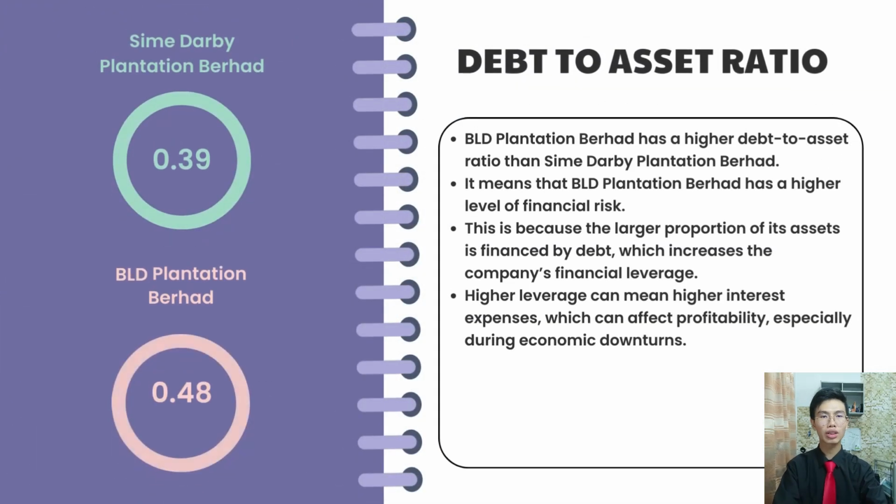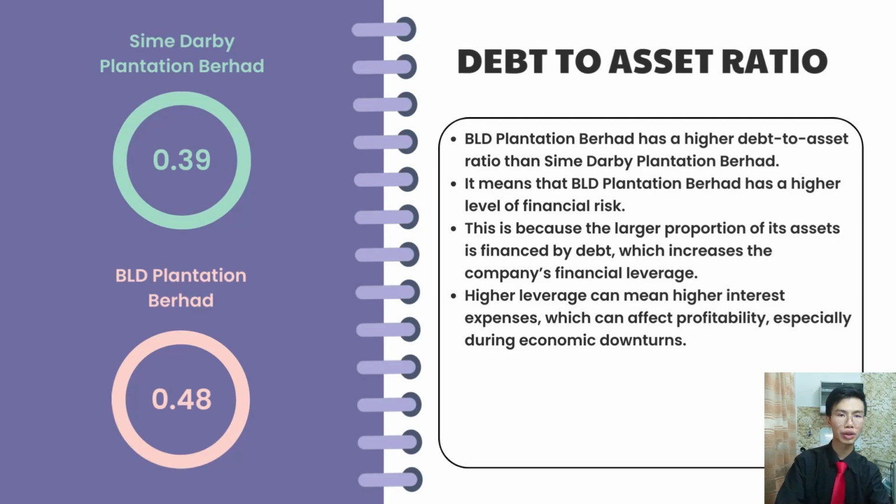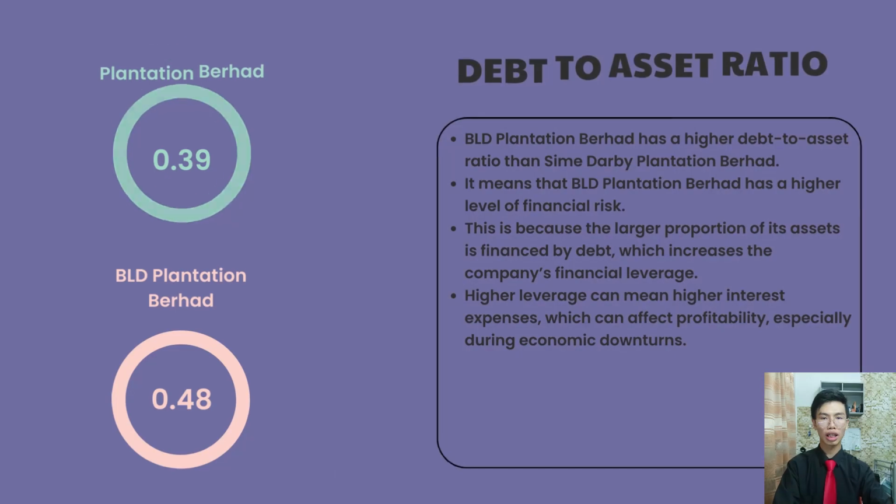So while we make a comparison between these companies on this ratio, for the debt to asset ratio, BLD is higher than Sime Darby. So it means that BLD has a higher level of financial risk. This is because a larger proportion of its assets is financed by debt, which increases the company's financial leverage. And higher leverage can mean higher interest expenses, which can affect the profit, especially during an economic downturn.